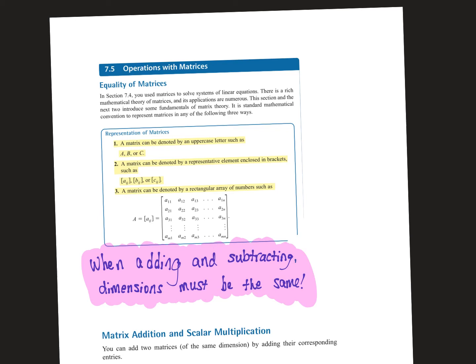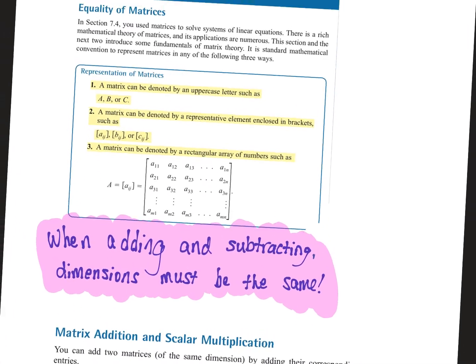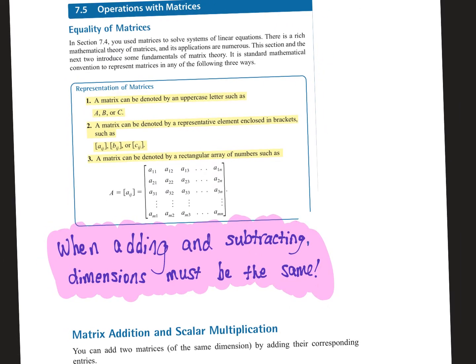We're going to talk today about operations with matrices. Operations means we're going to add them, and we're going to do some scalar multiplication. Similar-ish to our vector stuff that we did, but when we talk about adding matrices, each position in your matrix is called an entry. So each entry kind of corresponds with the other one.